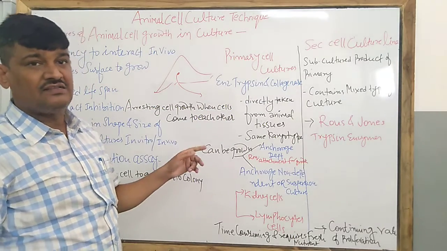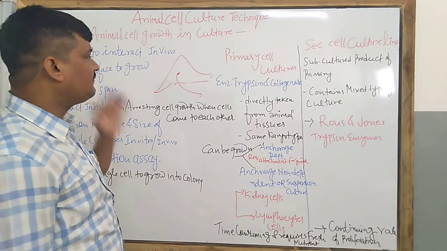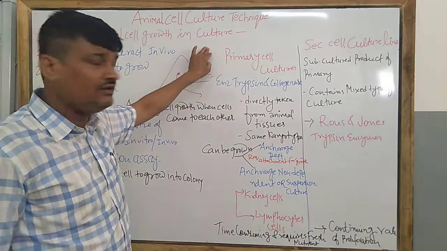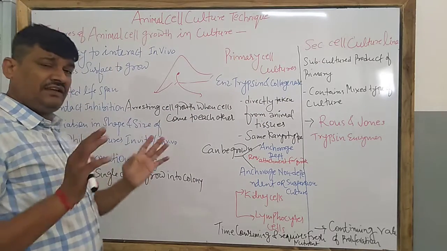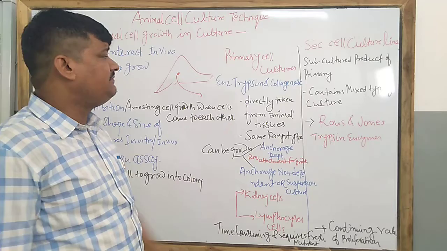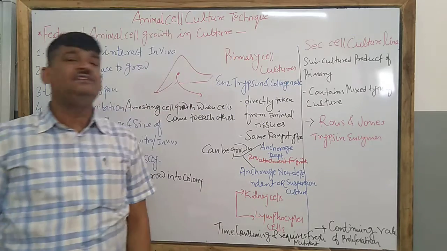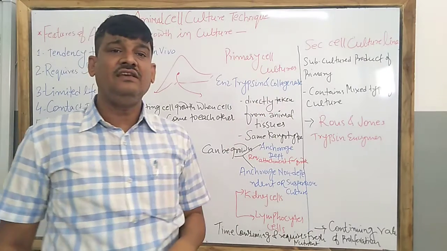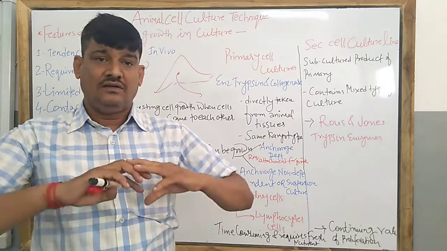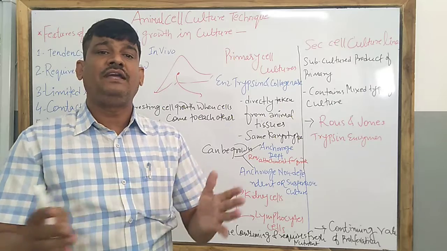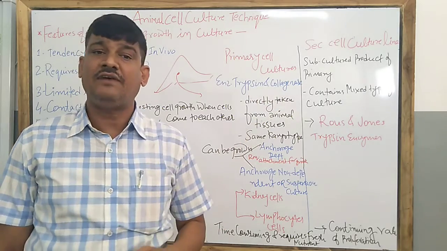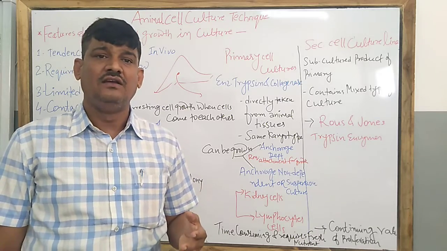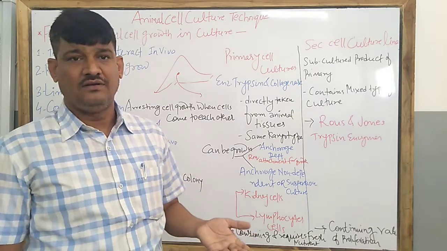So primary cell culture means the cells are directly taken from the tissues of a body organ and kept on the nutrient medium. Basically we apply two enzymes, trypsin and collagenase. You know that trypsin is a proteolytic enzyme and collagenase is also a protein digesting enzyme, or protein breaking enzyme, and it is present in the muscle fiber. As you know, muscles are made up of muscle fibers.